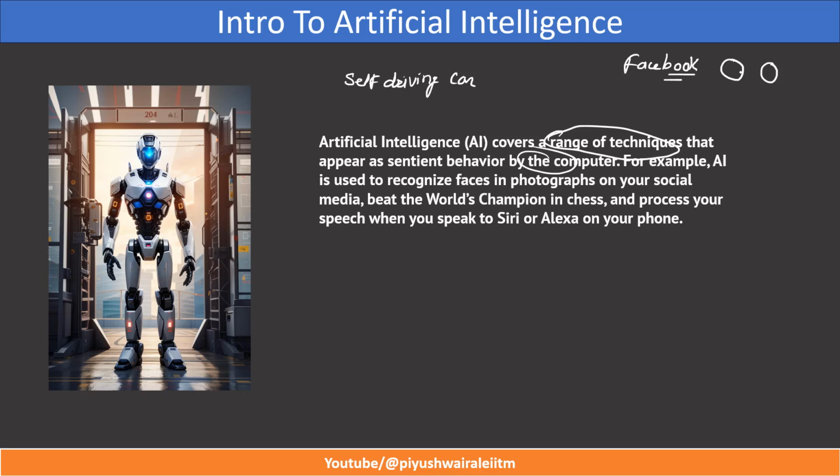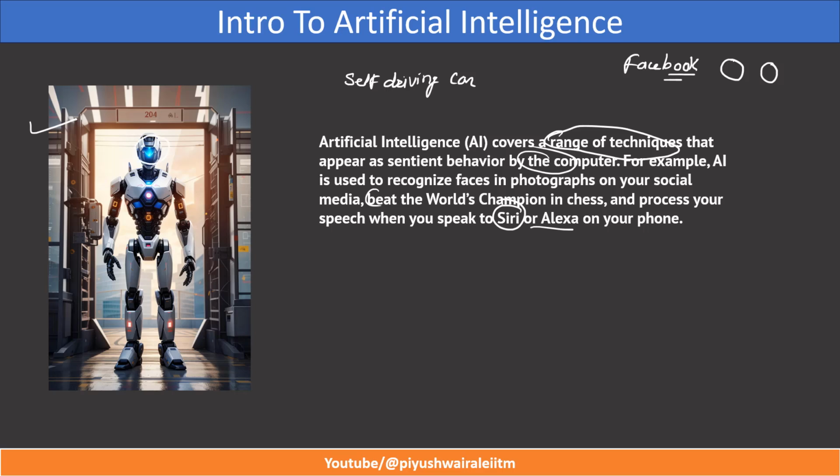This suggestion given by Facebook is also based on AI, right? So an AI algorithm is there. Now you must have read the news also, that AI beat the world champion in chess, and also the famous Alexa and Siri. We all know about it, right? We can interact with Siri and Alexa using our phone. We can simply speak, and Alexa or Siri will give us the response accordingly. That is also part of AI. Okay, so I think you got the overall view of AI. Here you can see a humanoid robot, an AI robot.